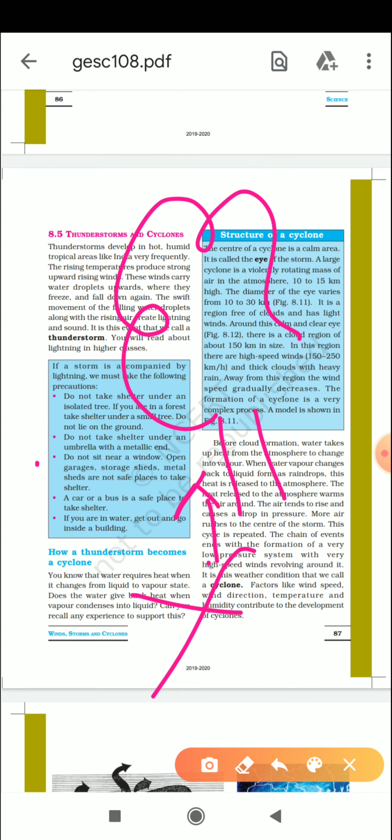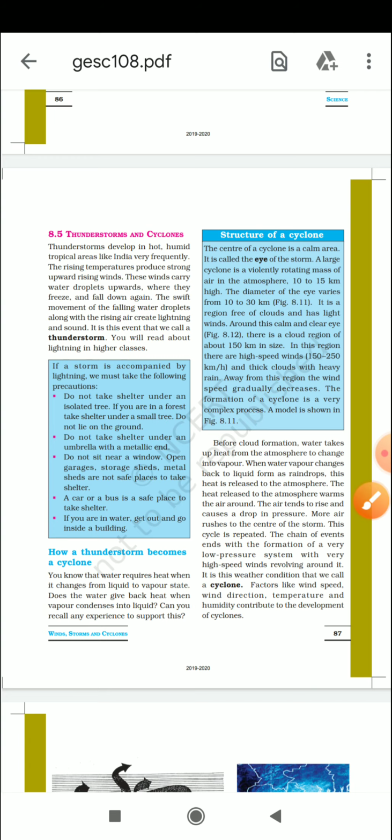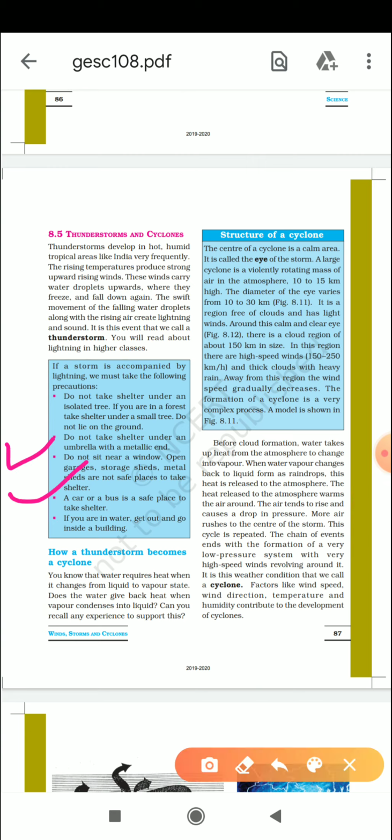Fine. If you are in the water, get out and go inside a building. As I already told you, water is also a very good conductor. So if there is lightning, it can easily pass through the water. So don't play with water, outside or inside, in the case of heavy lightning and thunderstorm. These are the normal precautions which you have to use. And as I already told you, you have to write these precautions for what to do in the case of heavy lightning and thunderstorm.